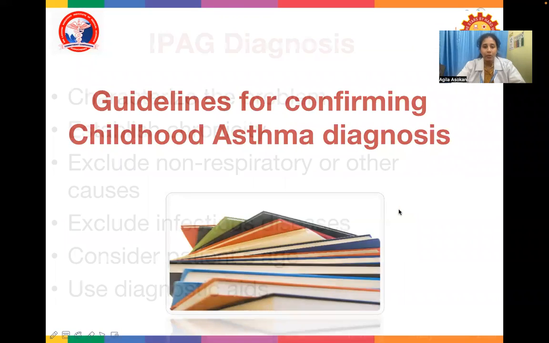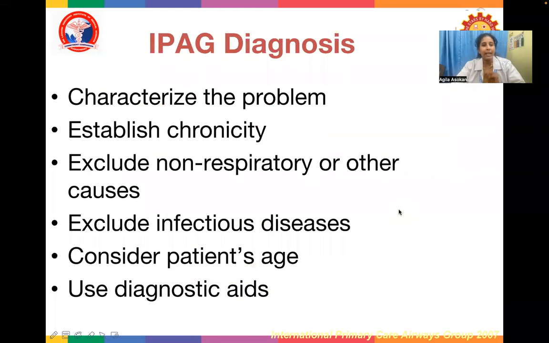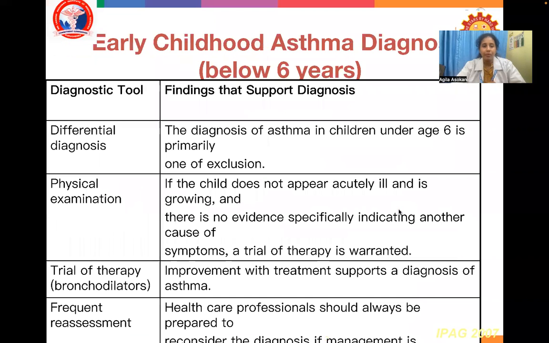Guidelines for confirming childhood asthma diagnosis. The IPAC diagnosis: characterize the problem, establish the chronicity, exclude non-respiratory or other causes, exclude infectious diseases, consider the patient's age and use diagnostic aids. Early childhood asthma diagnosis below the age of 6 years.